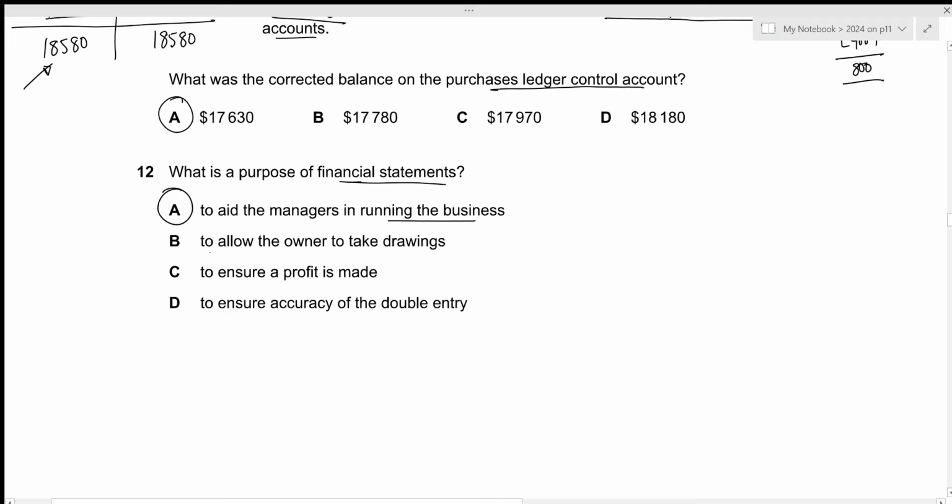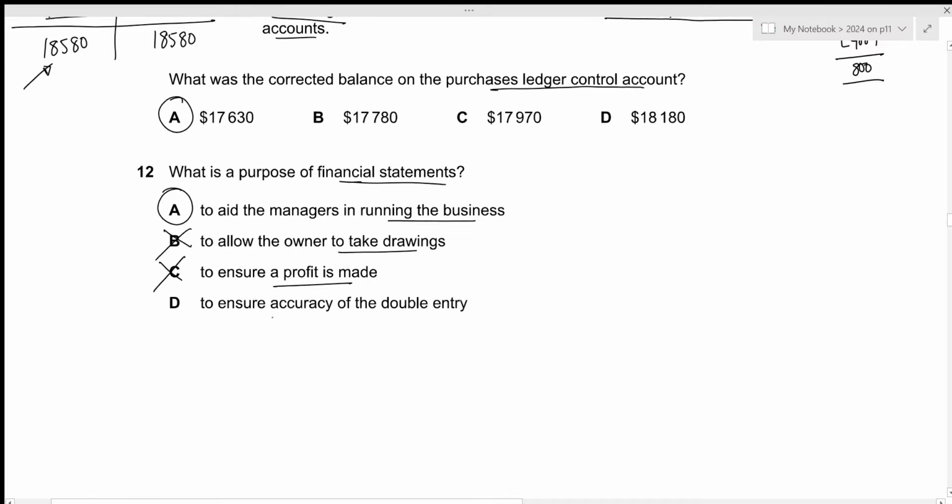Let's look at the remaining options as well. To allow the owner to take drawings. In order to take drawings, you do not actually have to refer to the financial statements. So this is incorrect. To ensure a profit is made, remember that the preparation of financial statements will not ensure that the business will make a profit. A profit will only be made if the business has enough markup or maybe lower expenses as compared to their revenue. So this is incorrect.